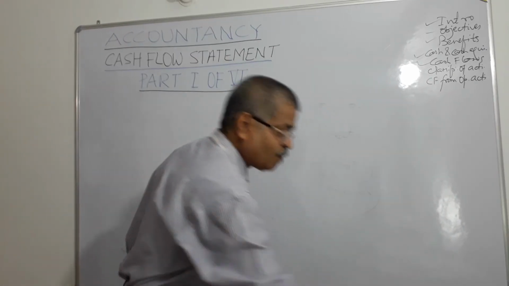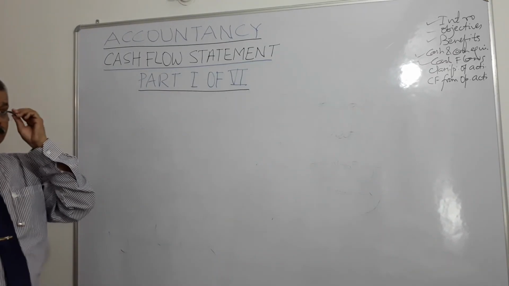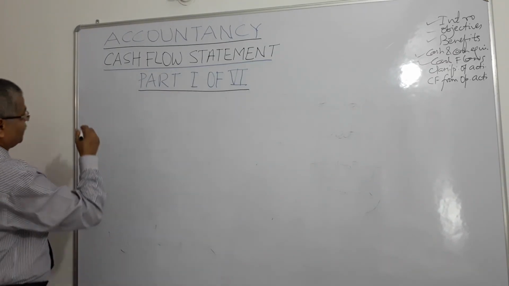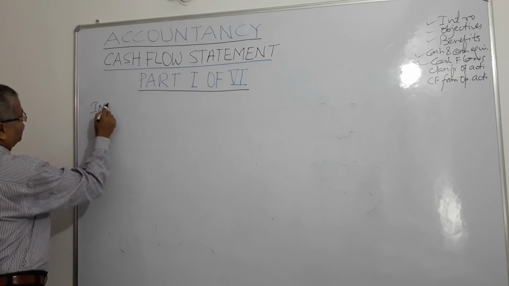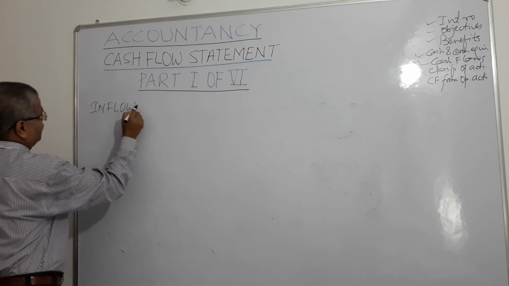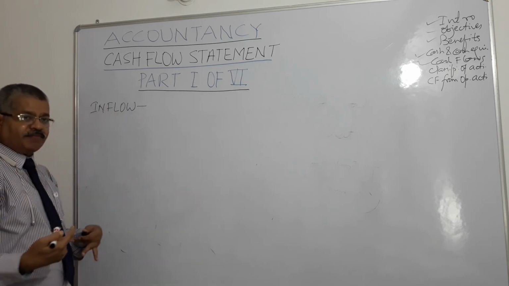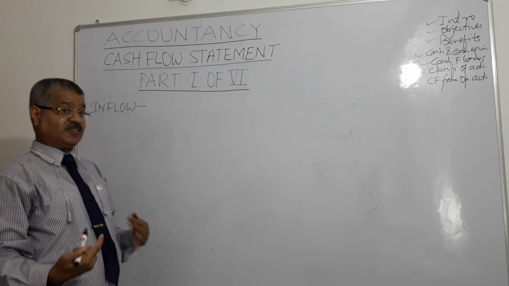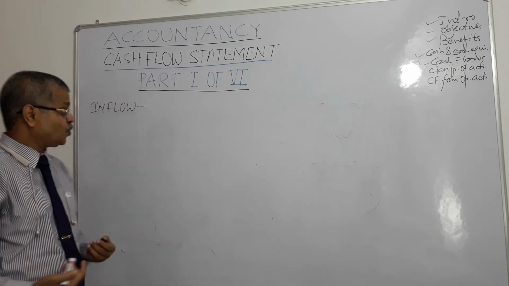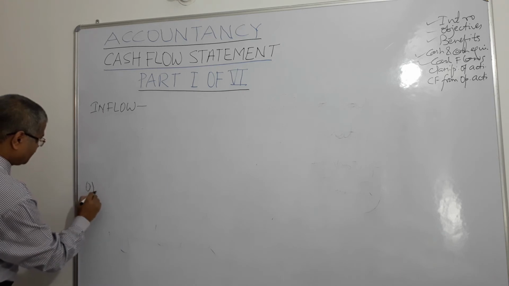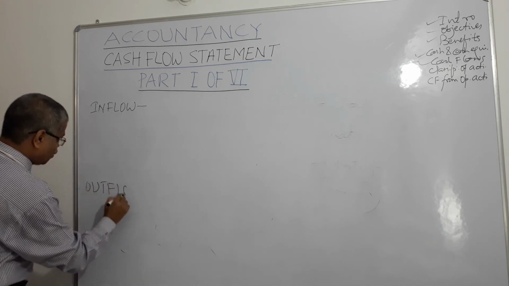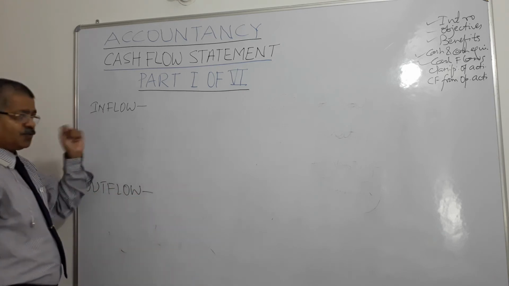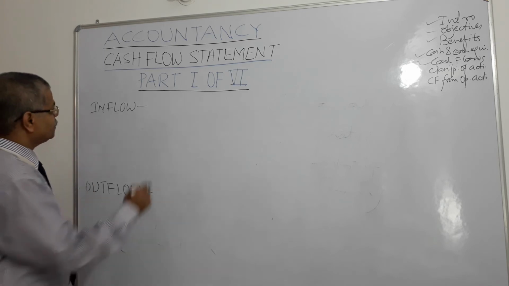Cash from operating activities. So let us talk first of inflow. As we discussed, suppose I am having a factory where I manufacture bicycles, right? So we will discuss what could be the items of inflow and outflow. So what could be inflow?